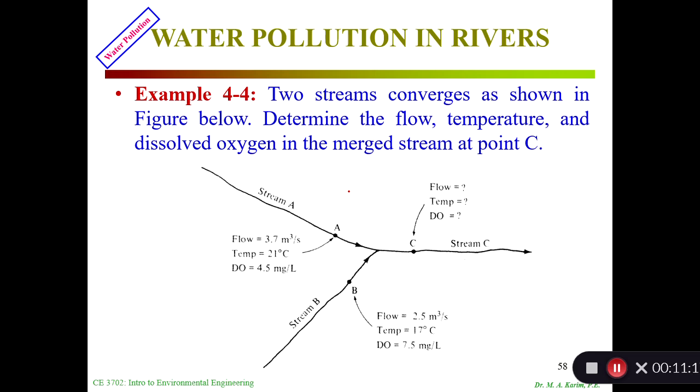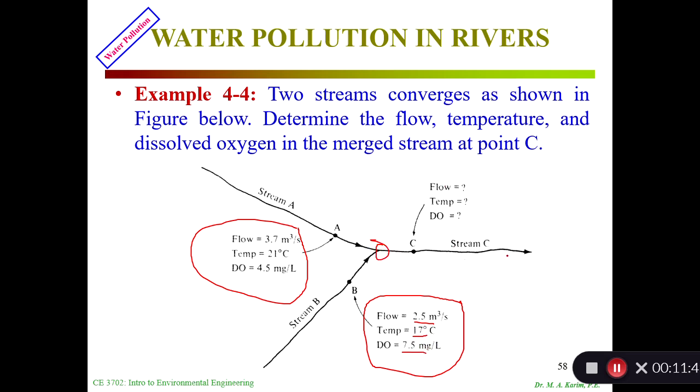This problem says I have a stream A whose flow is 3.7 meter cube per second, temperature is 21, and dissolved oxygen is 4.5 milligram per liter. I have a stream B. Its characteristics are flow rate 2.5, temperature 17, dissolved oxygen 7.5. Now they mix and become a stream C. I have to find the value of the flow, temperature, and dissolved oxygen.